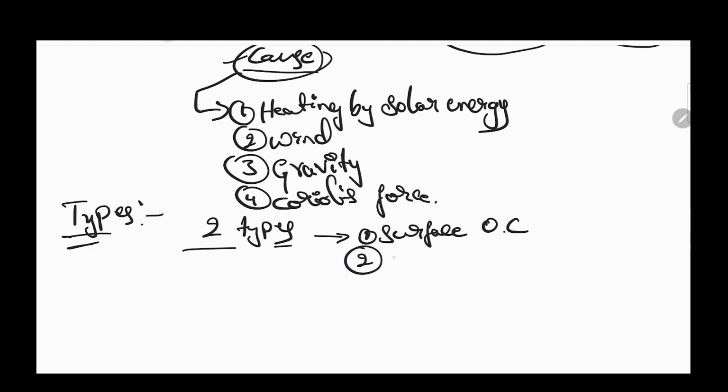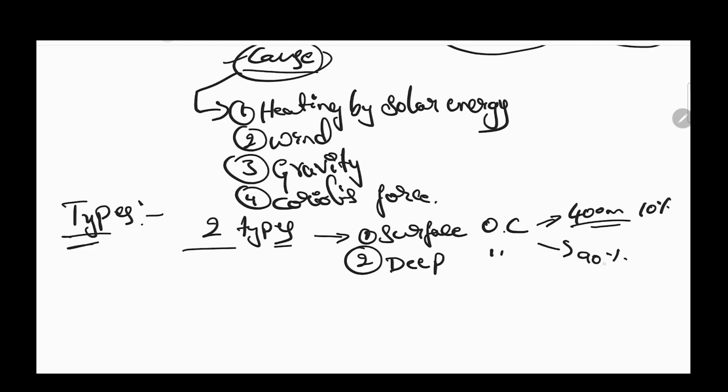Second thing, deep ocean current. Surface ocean current is seen up to a depth of 400 meters. But of the total ocean volume, only 10% is surface ocean current, and the remaining 90% is deep ocean current.